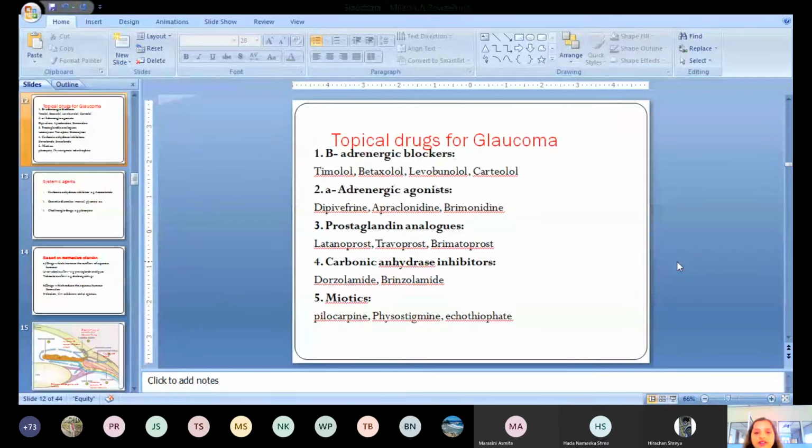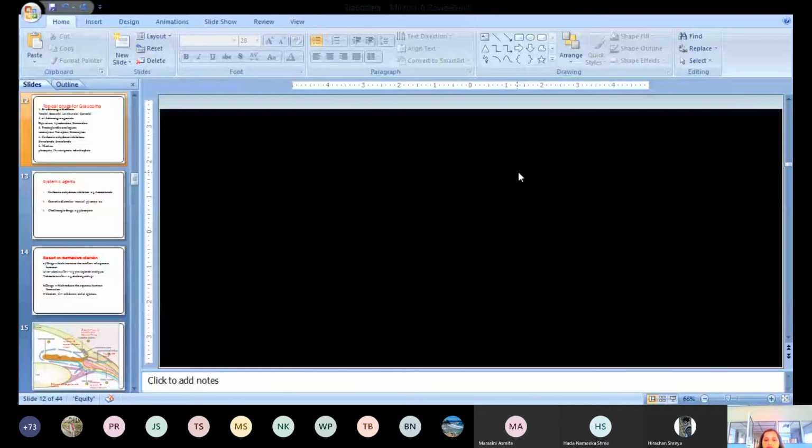We classify the drugs used in glaucoma in various ways. On the basis of route of administration, we can divide the drugs as used either topically or systemically. Some drugs are used topically as eye drops. Accordingly, the topical drugs include beta adrenergic blockers: timolol, betaxolol, levobunolol, and carteolol. These are the beta blockers that can be used by the topical route, as an eye drop.